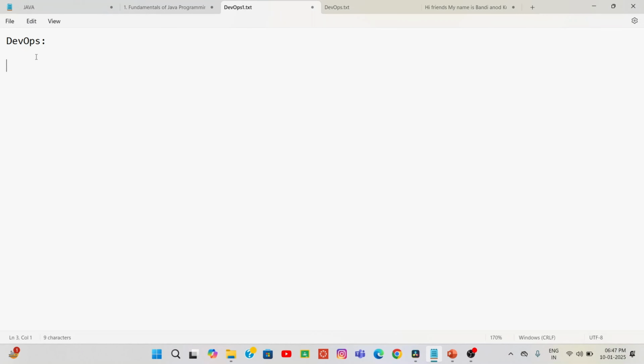Now coming to the DevOps session. This DevOps session is very important for those who want to start their career from non-IT to IT. It is very important not only for non-IT to IT students, but for IT students also. It is not a technology, not a software.